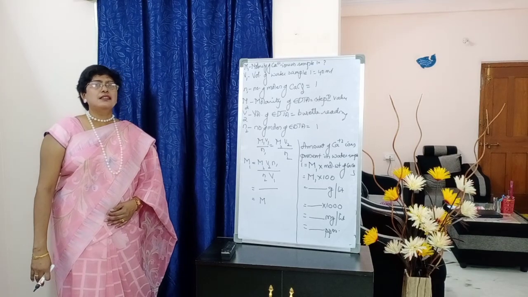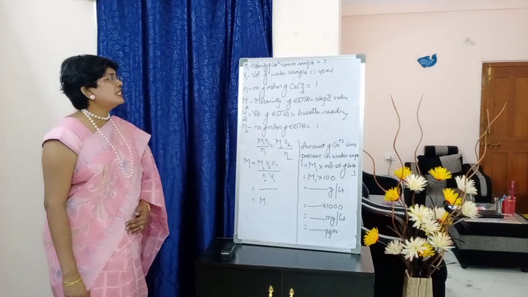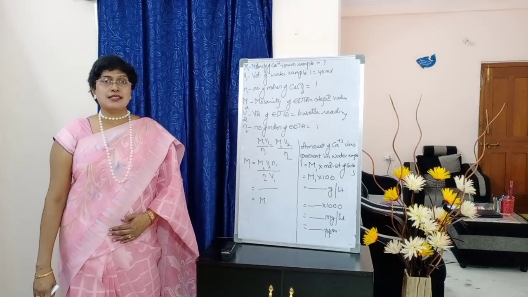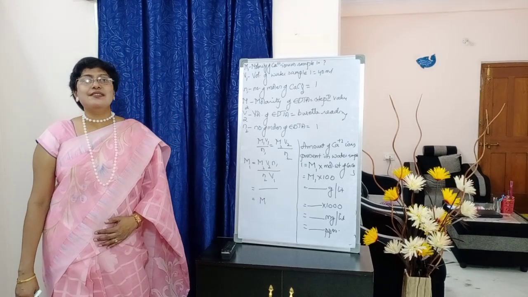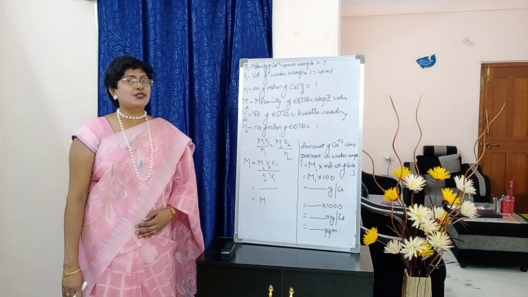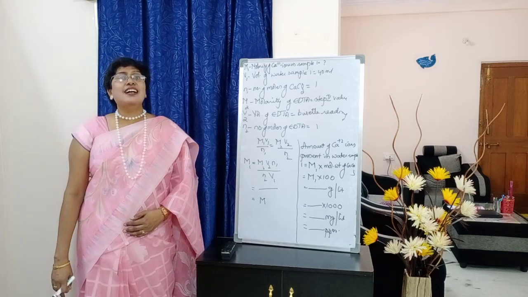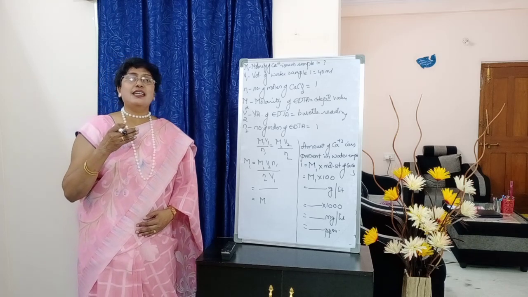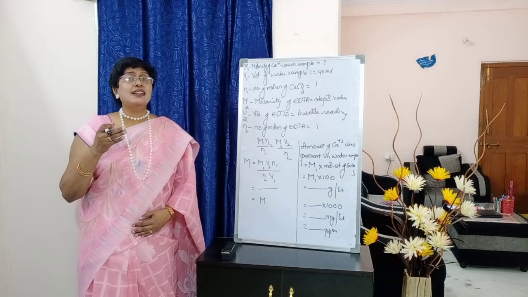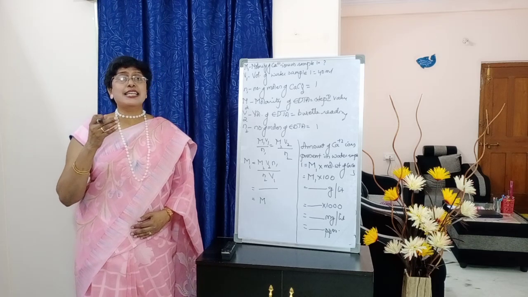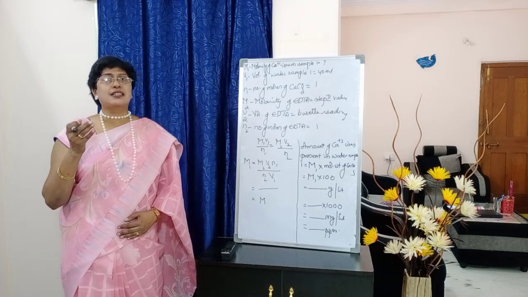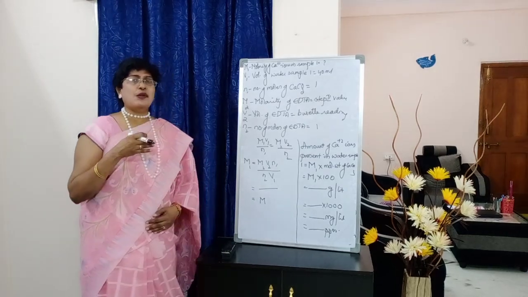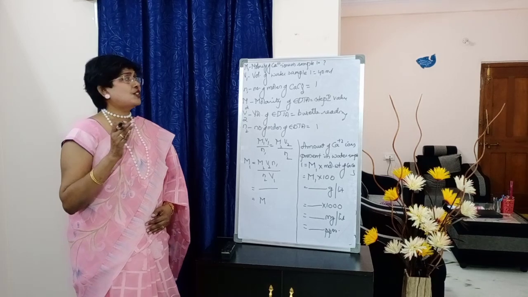So M1 molarity of Ca+2 ions in sample 1. We don't write molarity of water sample 1. So what exactly are we calculating? The amount of Ca+2 ions present in the water sample. We have already seen in the principle that the amount of ions is expressed in terms of calcium carbonate. So here molarity of Ca+2 ions present in sample 1, that is tap water, is equal to question mark.